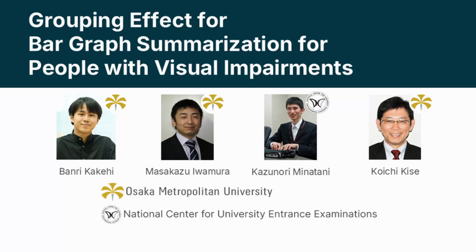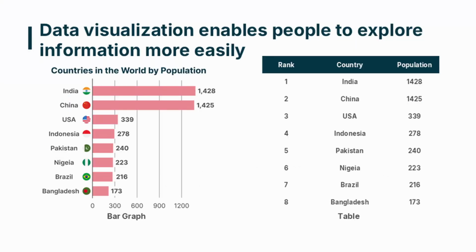Grouping Effect for Bar Graph Summarization for People with Visual Impairments, authored by Bonri Kikihi, Masakazu Iwamura, Kazunori Minatani, and Koichi Kisei. Data visualization such as graphs and tables is essential for people's daily lives.